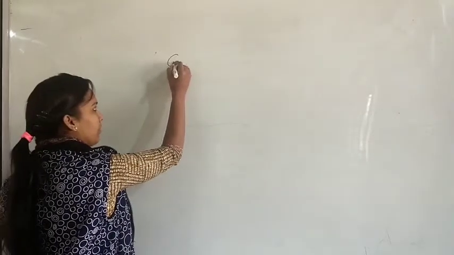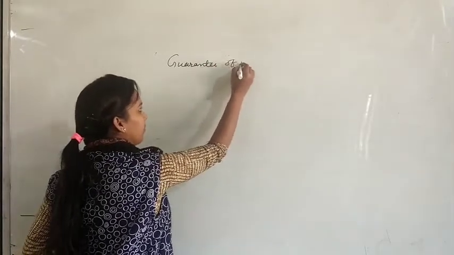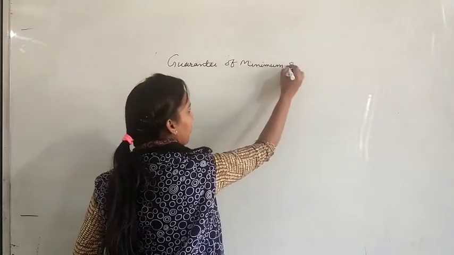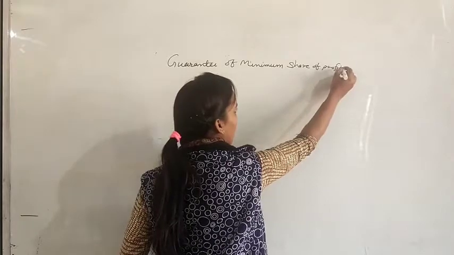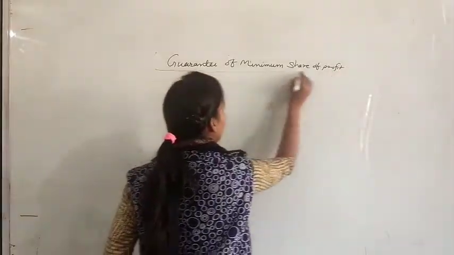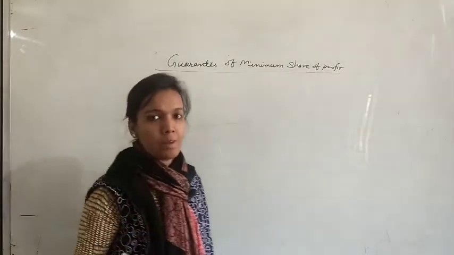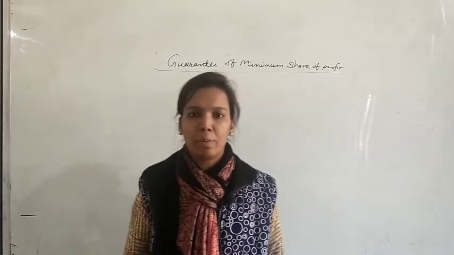Yes, next topic we are going to discuss, that is guarantee of minimum share of profit. What happens in this condition is that sometimes in a partnership firm one partner is guaranteed a minimum profit.